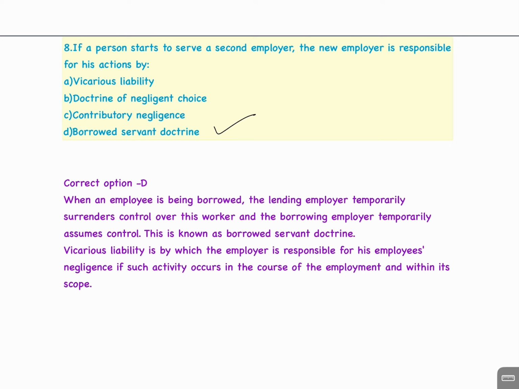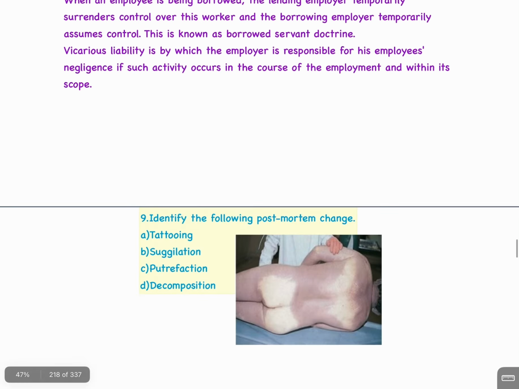The explanation is: when an employee is being borrowed, the lending employer temporarily surrenders control over this worker and the borrowing employer temporarily assumes control. This is known as the borrowed servant doctrine. Vicarious liability is by which the employer is responsible for his employees' negligence if such activity occurs in the course of the employment and within its scope.